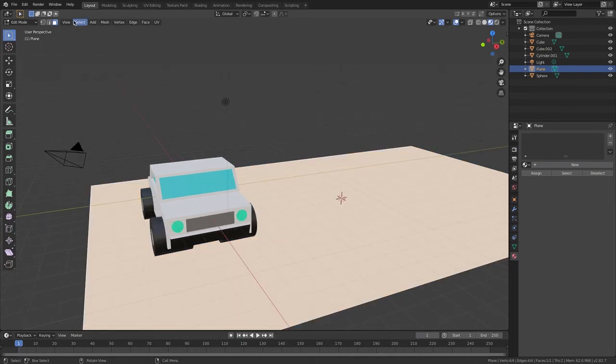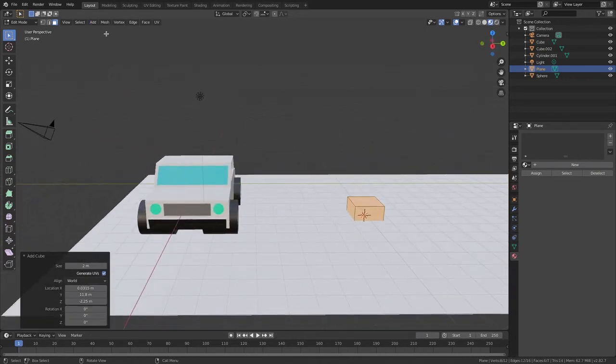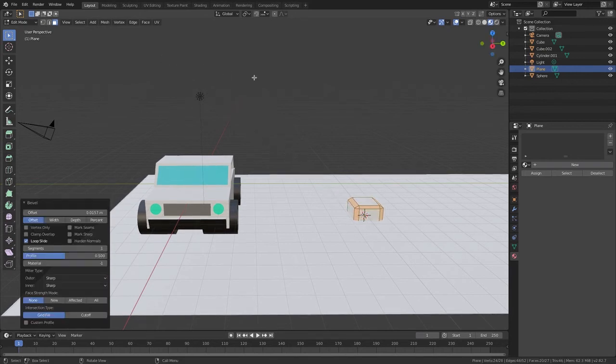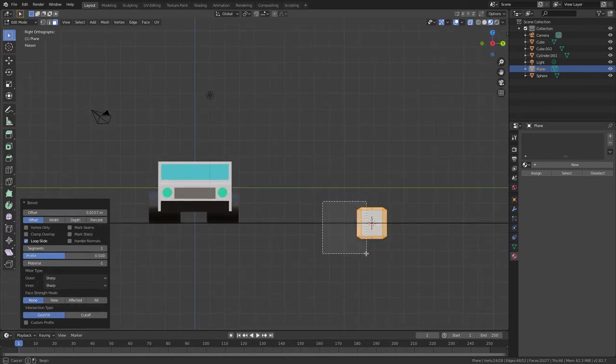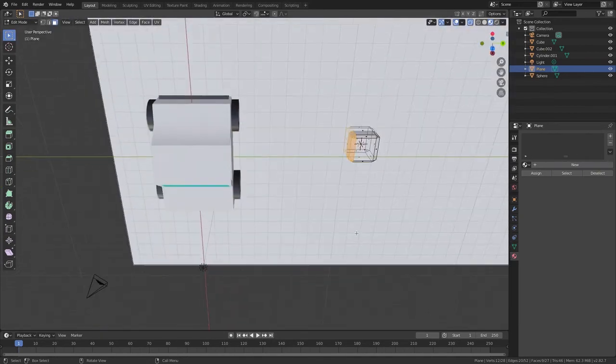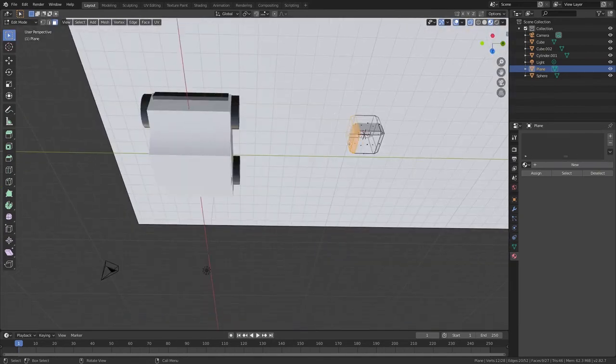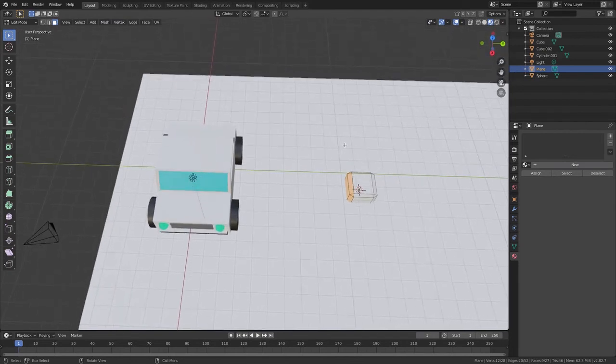Now I'm going to select my plane, go tab and select the face, go Shift S and cursor to selected. Now instead of tabbing into edit mode and adding my objects, I'm going to stay in edit mode and add a cube. Now I'm going to press Command B to bevel it. Go Alt Z, go on the X axis and select the part at the end, and go GY.